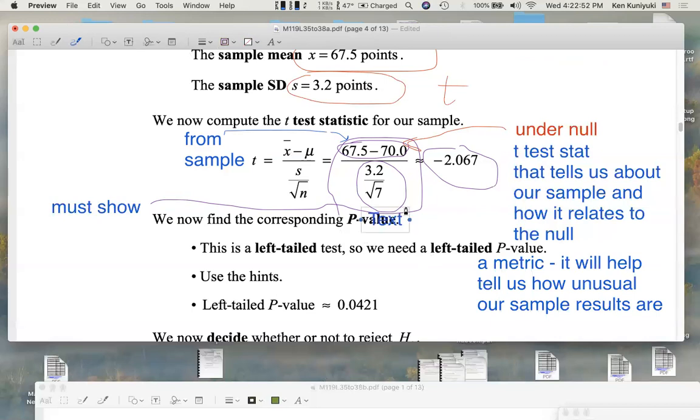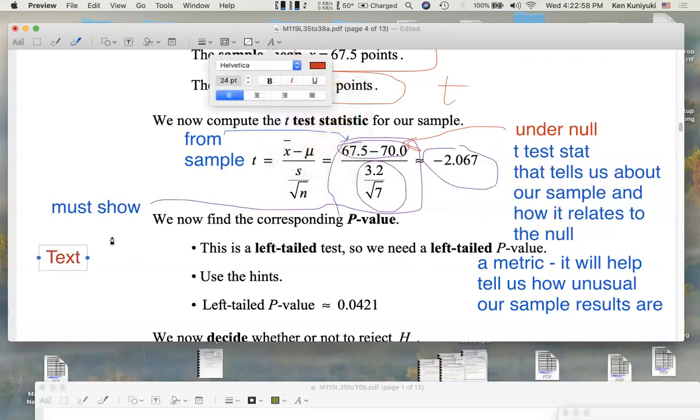I'll write this out, then I'll type it out. It's been a while. P-value.